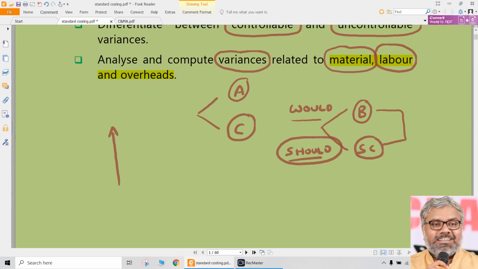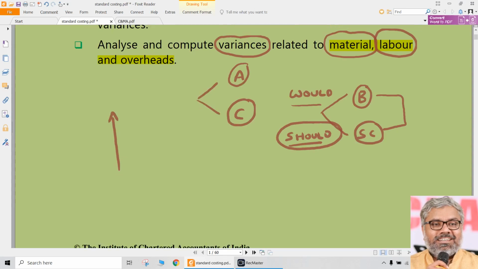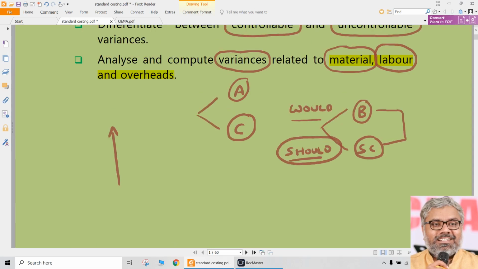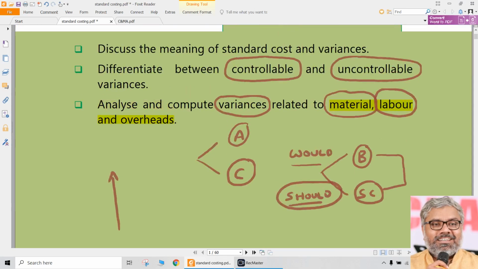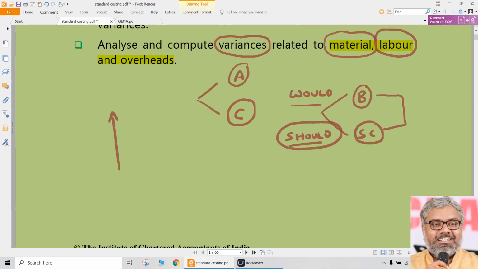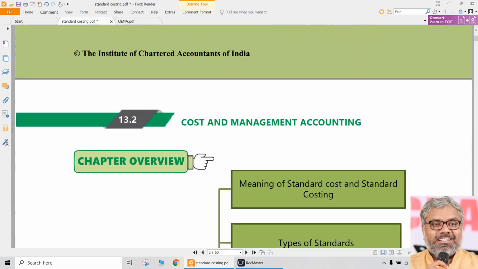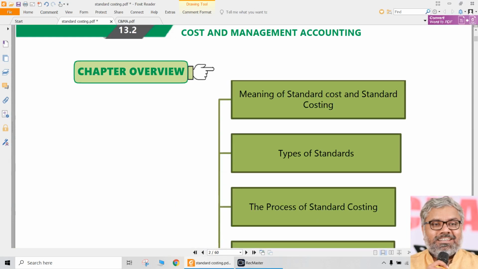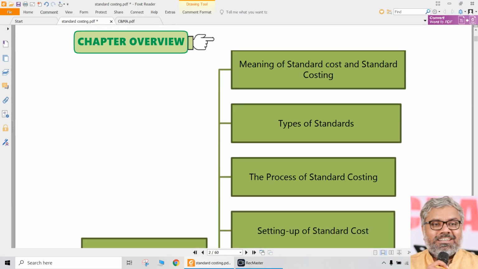That is why the standards will tell how much the cost should be. And naturally these are predetermined. That is why we are calling them both planning tools. Definitely these are planning and control tools. Both are important and both will be used by organizations. But in this chapter we focus on the standards, actuals and variances. That's basically the background of standard costing and budgetary control.